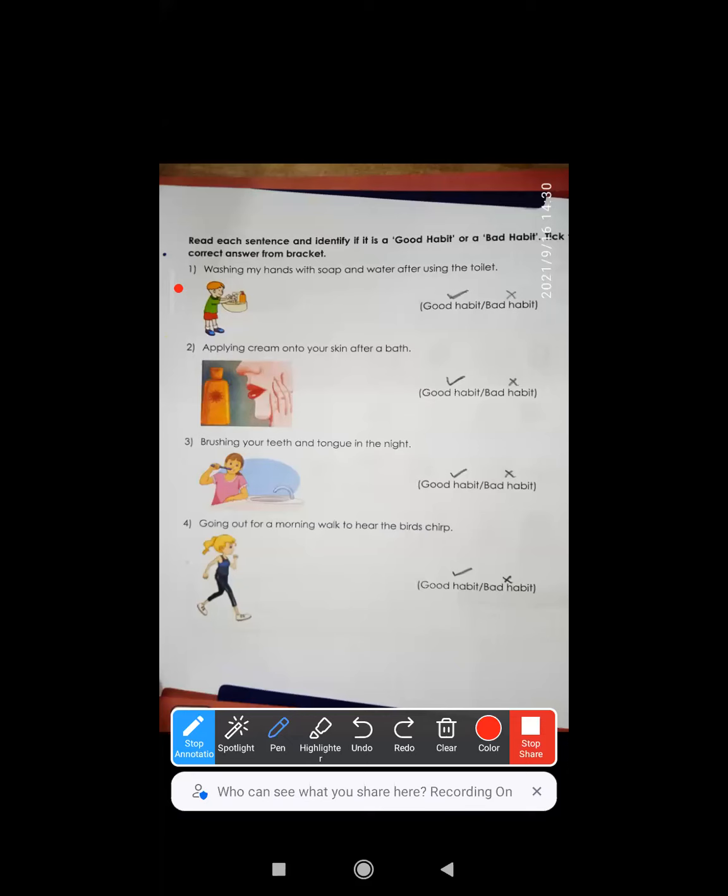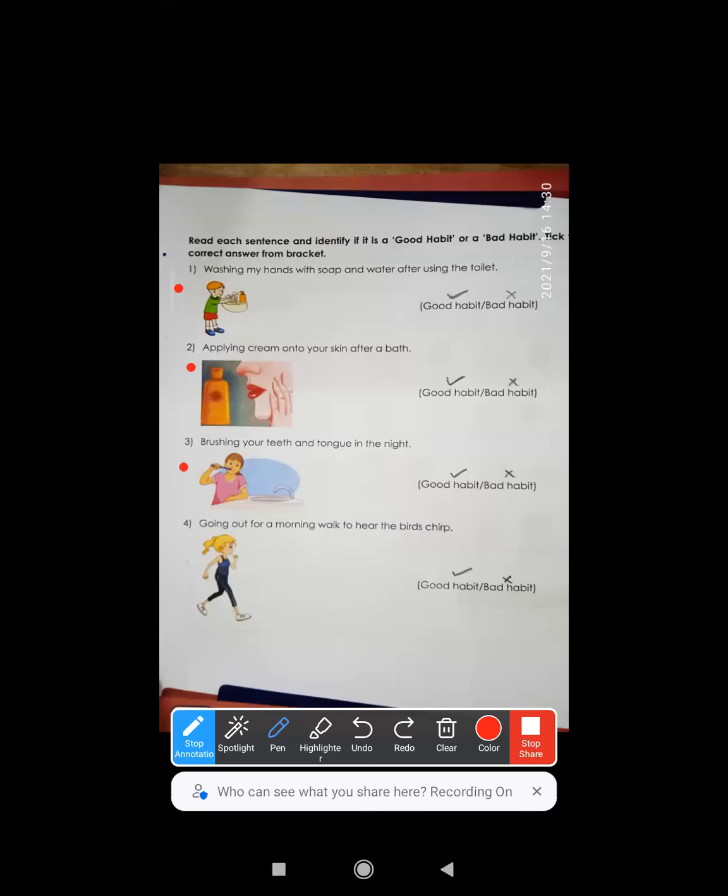Okay, come on. Next is applying cream onto your skin after a bath. Correct. This is also a good habit. While bathing, we use soap, right? And soap removes the natural oil from our skin, right or not? And the skin becomes a little bit dry. And if you have a habit of applying cream on it, it's really a good habit. Okay. So this is also a good habit.